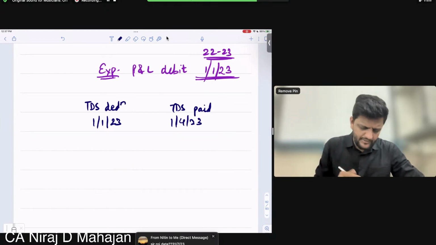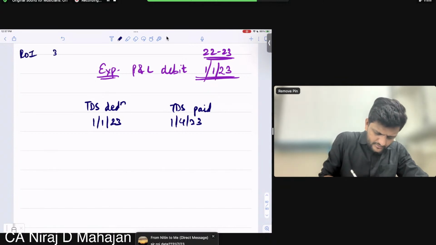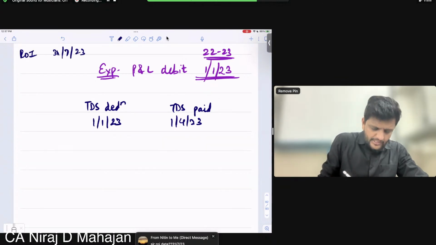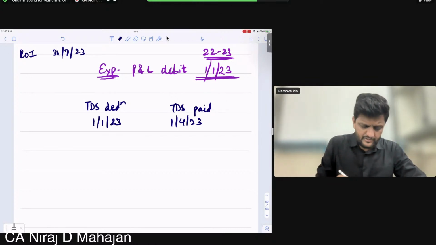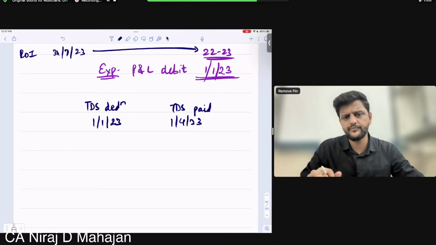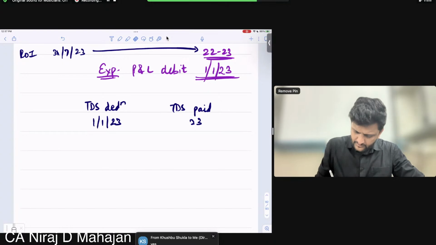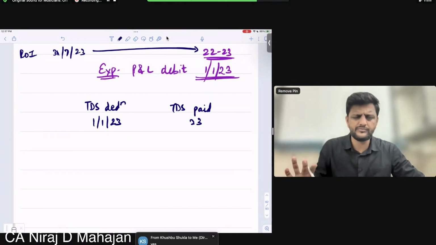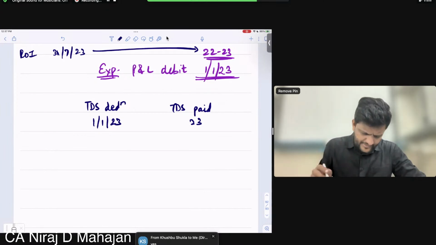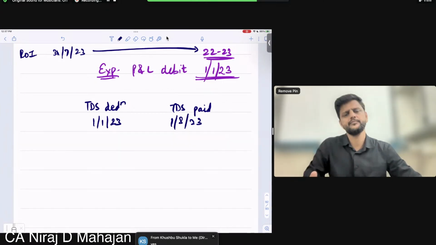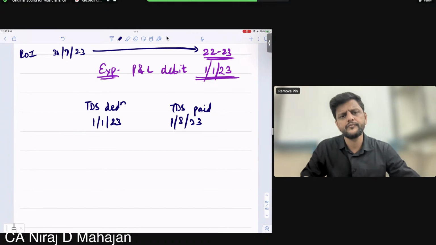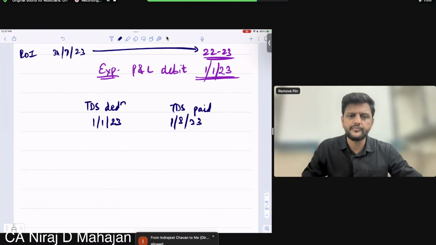Yes, I am taking ROI due date as 31st July only. This ROI due date 31st July 23 is for which financial year again? For 22-23. Okay. Allowed till here, everybody okay? TDS dated 1st January 23. TDS paid on 1st August 23 for the same expenditure. Disallowed. In which financial year will it be allowed? 23-24, because it is paid in 23-24.